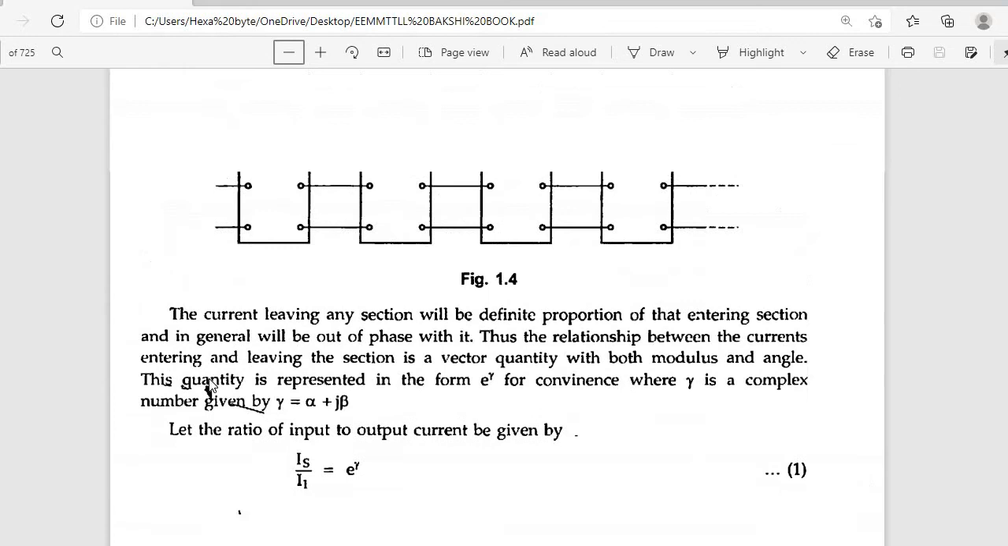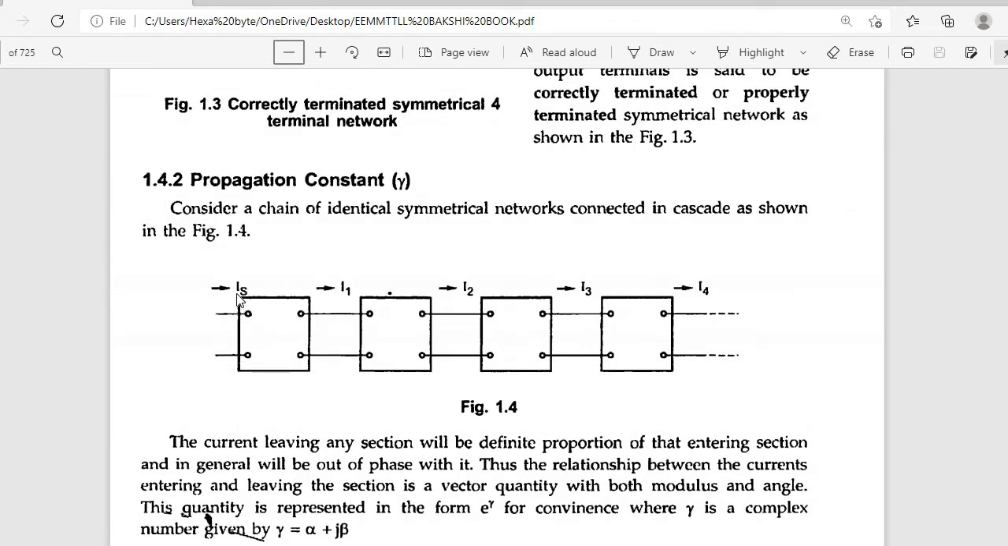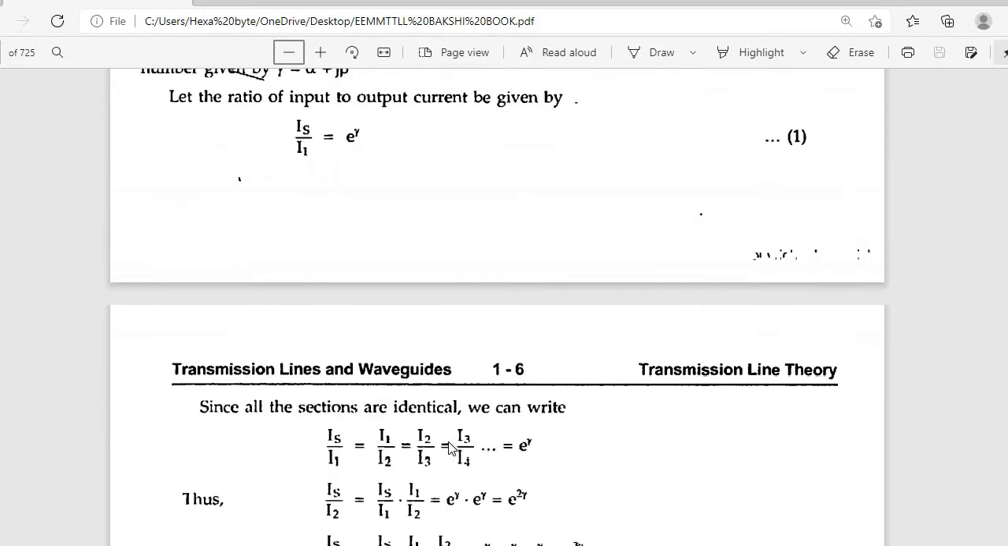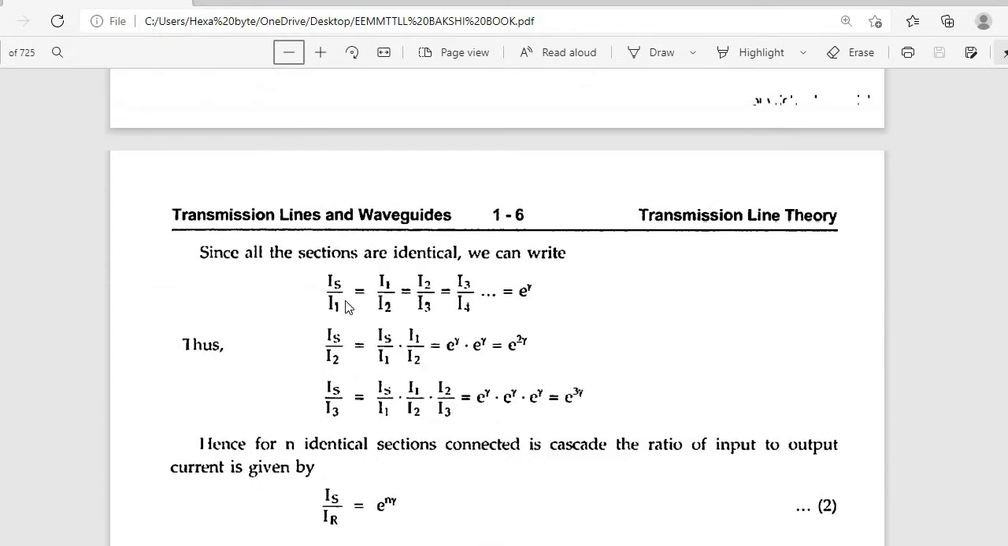See, these are the proceeding network currents: Is by I1, I1 by I2, I2 by I3, I3 by I4 in sequence. Those current ratios, in cascade sequence order, are equal to e power gamma. Gamma means propagation constant. So why are we saying these current ratios are e power gamma? These current ratios are always in terms of complex currents.